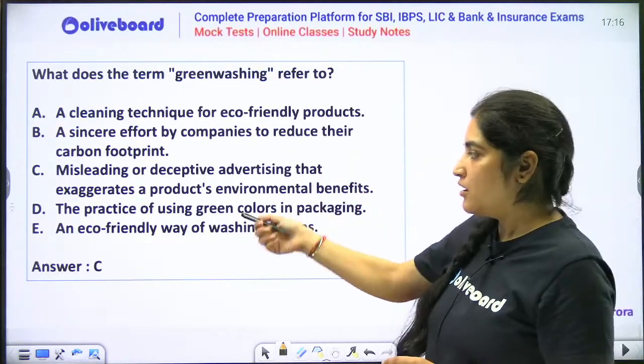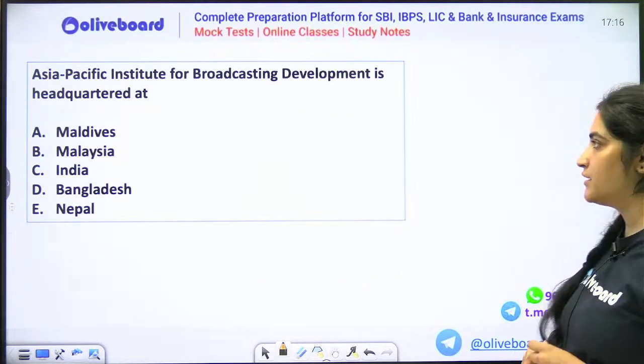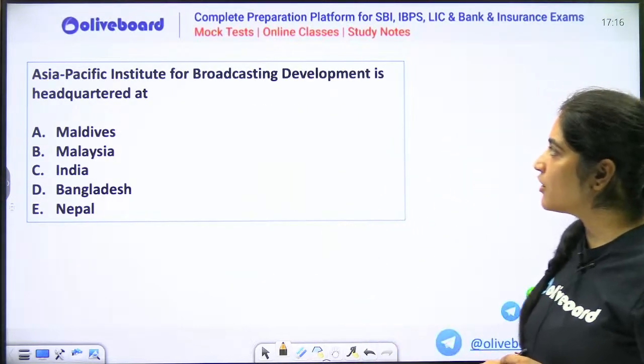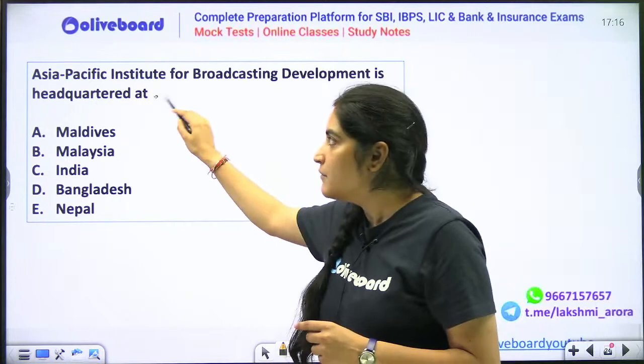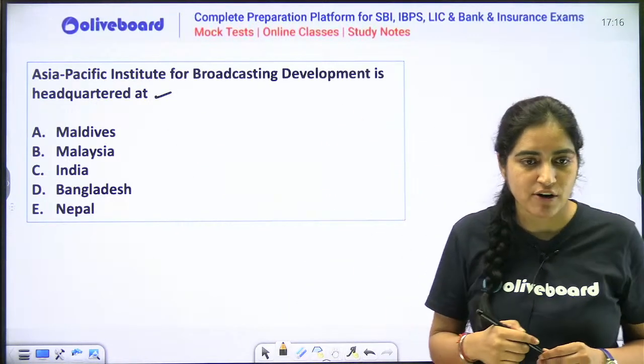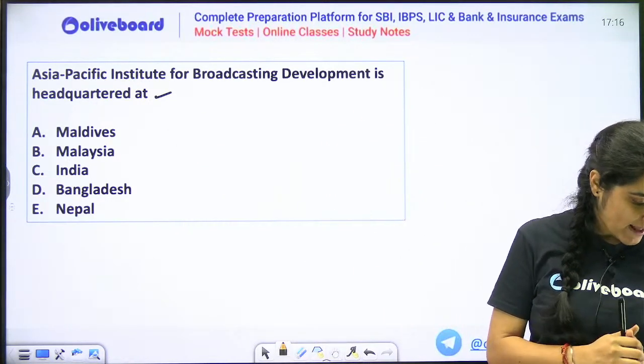Next thing, so option number C is correct, already discussed. Next thing, Asia Pacific Institute of Broadcasting Development is headquartered at. Asia Pacific Institute of Broadcasting Development is headquartered at.